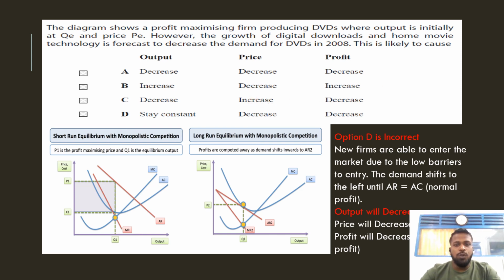When it comes to the fourth option, option D is incorrect. They said output stays constant. No, output will fall. Why? Because AR and MR shifting down means the point where MC is equal to MR will be somewhere here. That shows that output will be reduced. For example, suppose here, at this point, output will be a little bit less. So that's why output will also decrease. Okay, next question.